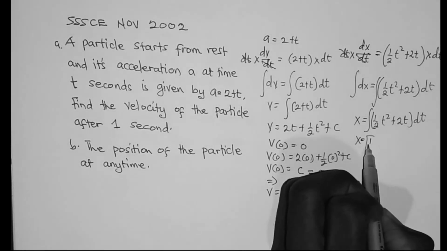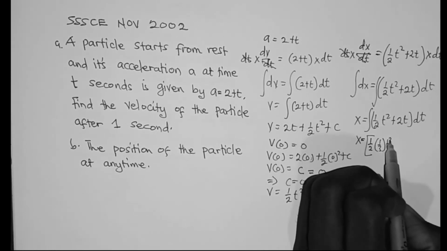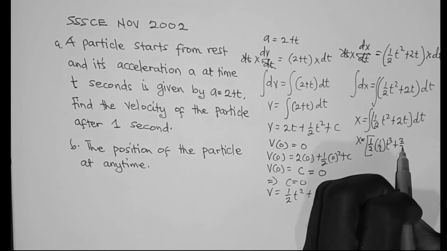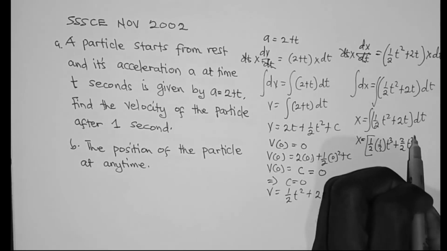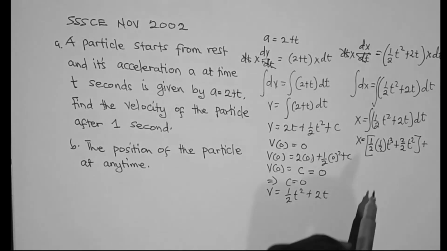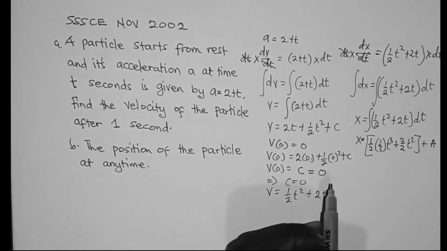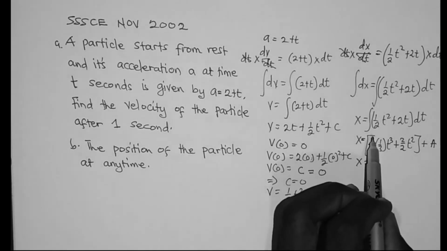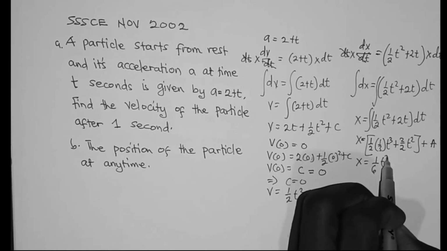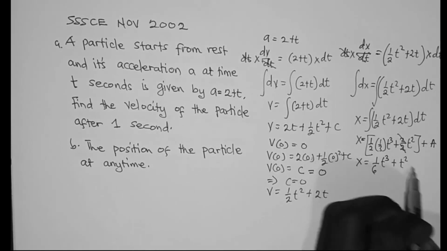So it becomes 1/2 times 1/3 times t^3, then plus 2/2 t^2, then plus the constant of integration, since this is an indefinite integral. So let me use this time around a. So x is equal to 1/6 t^3 plus, 2 and 2 will cancel out, t^2 plus a.